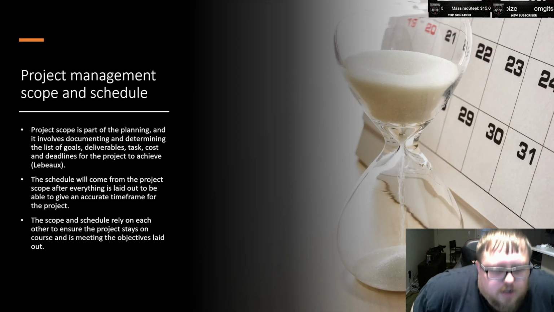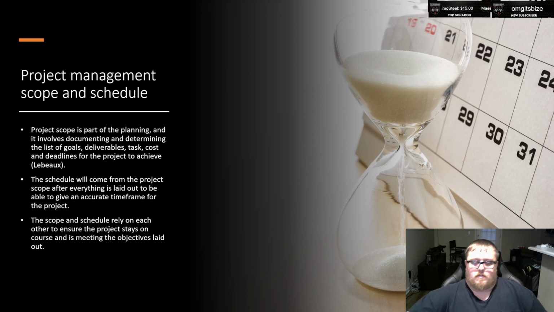The project scope is part of the planning phase. It involves documenting and determining a list of goals, deliverables, task costs, and deadlines, all of which we'll get from working with the business owners. The schedule will come from the project scope as we lay out more tasks and deliverables. We'll be able to better understand the schedule of the project. The scope and the schedule do rely on each other to ensure the project does stay on course and is meeting the objectives laid out.